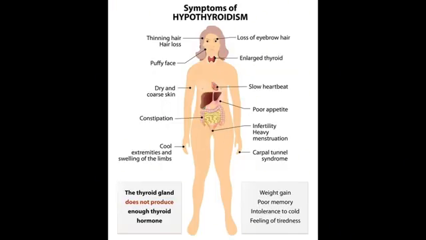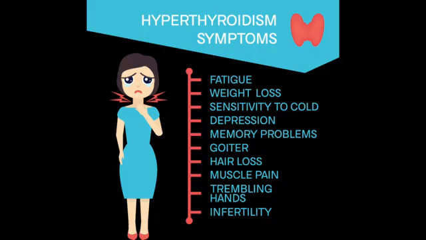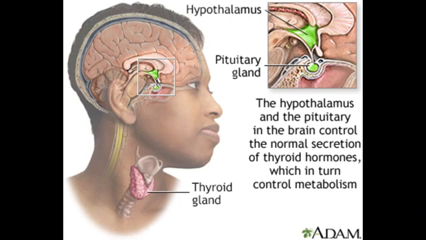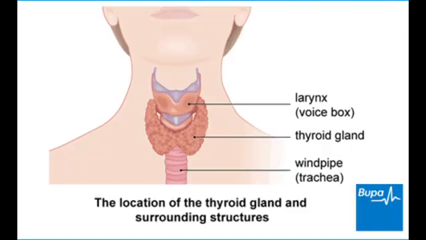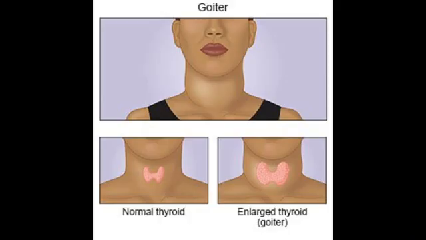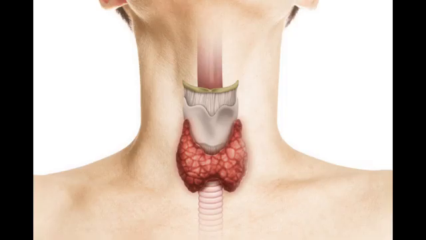As thionamides affect the production of thyroid hormone rather than their current levels, you will need to take them for several weeks before you notice an improvement, usually between 4 to 8 weeks. Once the production of thyroid hormones is under control, your specialist may gradually reduce your medication. You may need to continue taking thionamides for a long time, until the condition is under control.